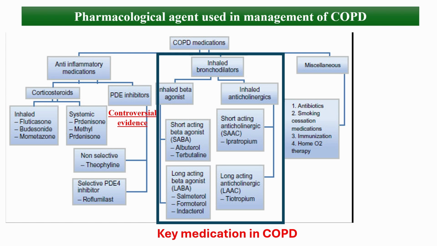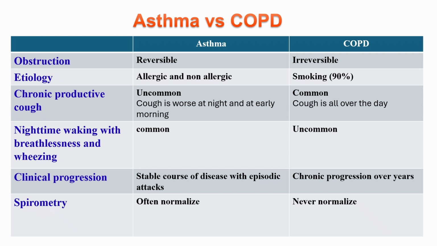The combination of long-acting beta agonist and long-acting muscarinic antagonist shows superior improvement in lung function and symptoms compared to monotherapy. A helpful way to differentiate asthma from COPD is through key clinical features. This comparison is critical in guiding diagnosis and treatment choices, as the two diseases differ markedly in pathophysiology, prognosis, and response to therapy.